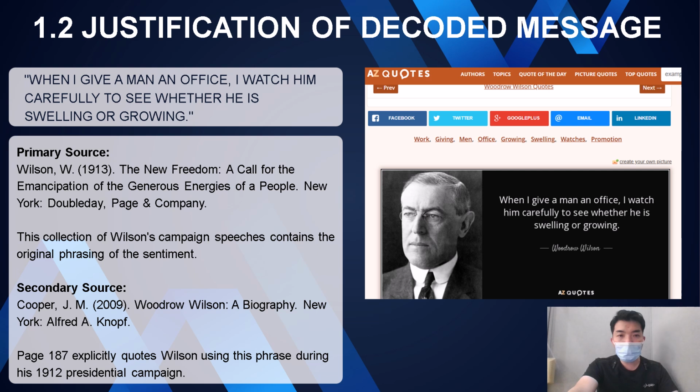The other secondary resource that we have is from Cooper's book, page 187, which quotes Wilson using the phrase during his 1912 presidential campaign speech. And also, we searched on Google for the decoded message that we received. It is also confirmed by these exact quotes that this decoded message is actually from Woodrow Wilson as well.